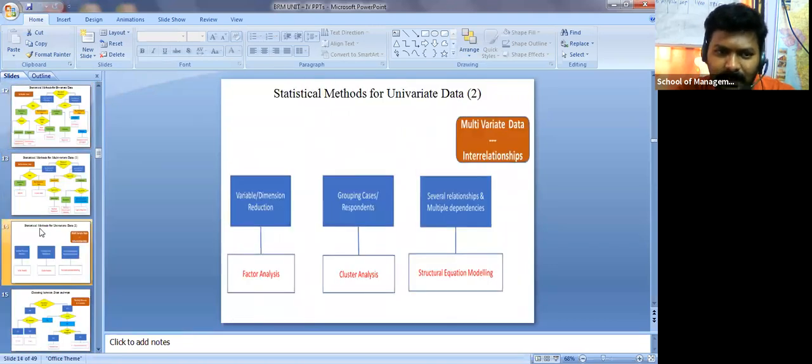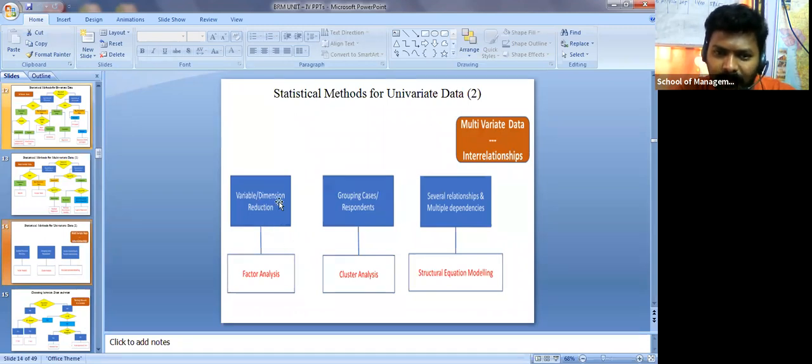Now, if it is univariate, or maybe n number of variables, multiple data, then obviously which test are we going to apply?